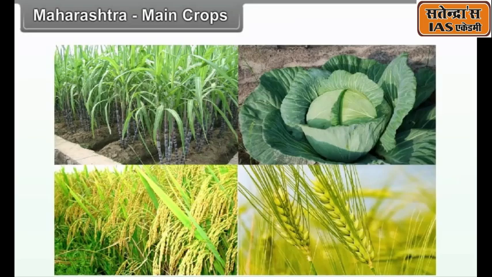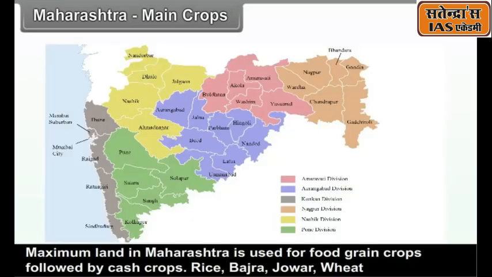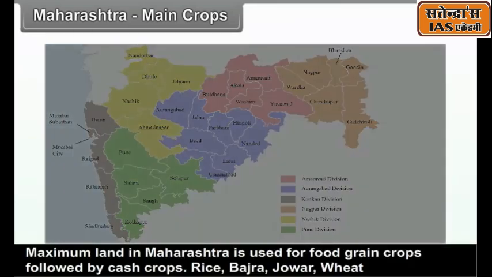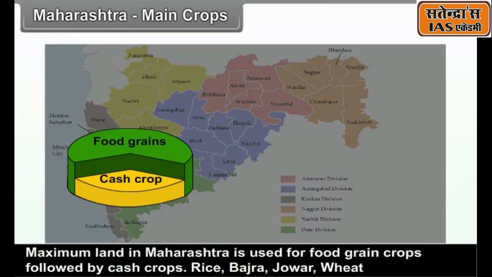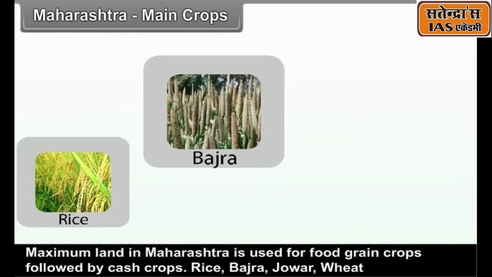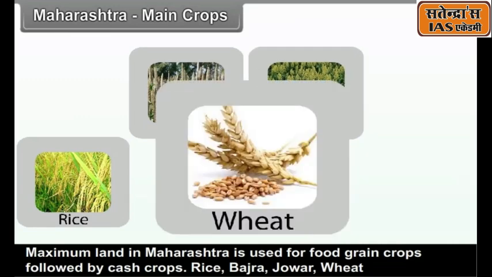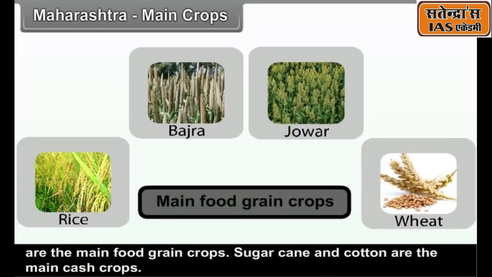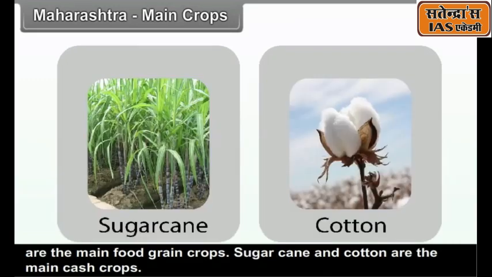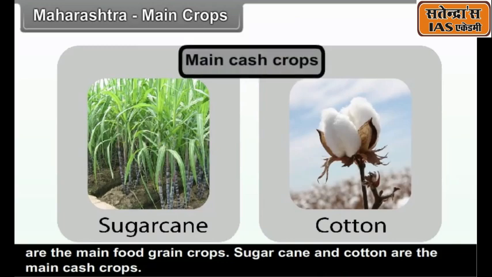Maharashtra main crops. Maximum land in Maharashtra is used for food grain crops, followed by cash crops. Rice, bajra, jowar, wheat are the main food grain crops. Sugarcane and cotton are the main cash crops.